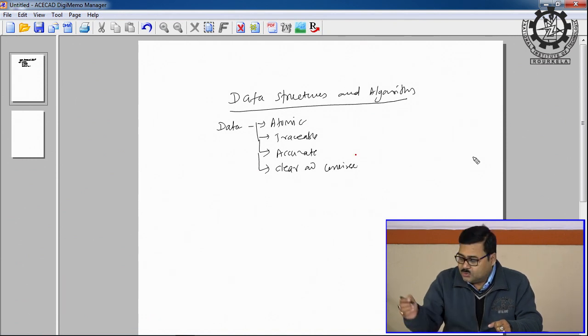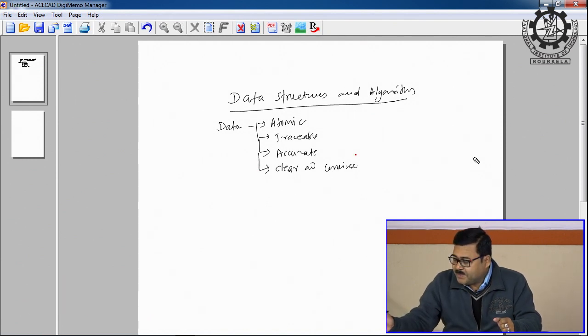Okay. So, atomic means definition should define a single concept. So, whenever we define a data, there should not be any dual meaning of that data. For example, if I write 2, 2 is the integer, but if I tell 2.5, it is real. So, 2.5 means it has an exact identity, and 2 means integer means it has exact identity. That is what we call the atomic.